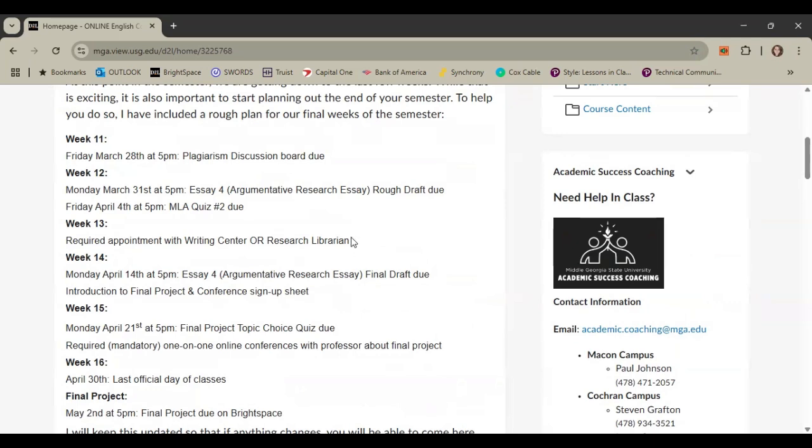The last thing I will let you know is both the Writing Center and the research librarians do send reports for who comes, so I will know if you show up. That's how it works. They send a report after your appointment is held. The report also goes to you, and it sums up what you talked about so that it can give you some reminders as to what you talked about and where you might go next with your writing or your research.